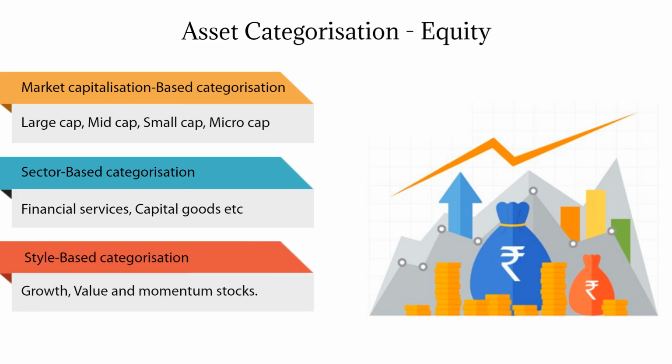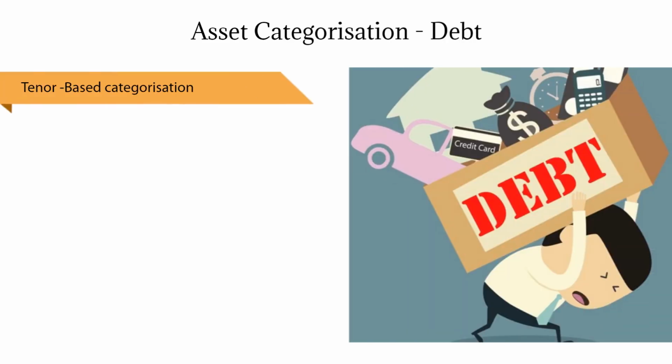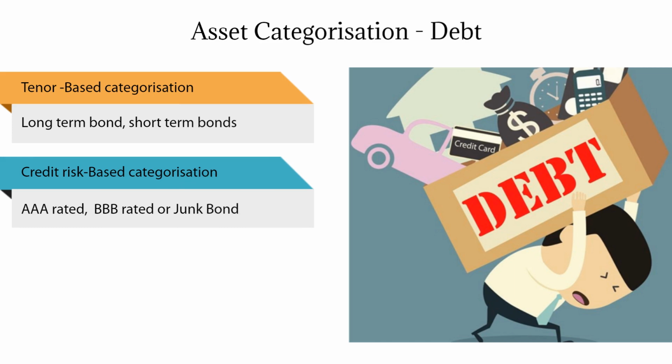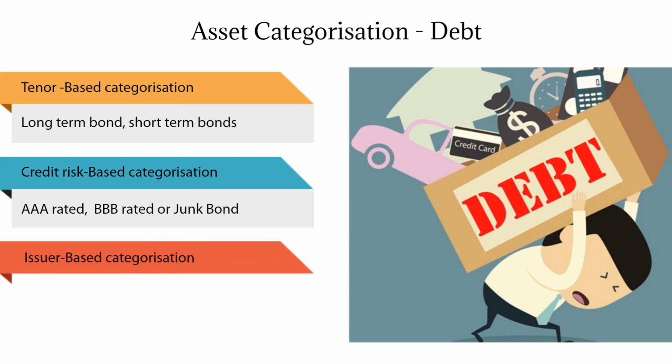Investment styles have led to categorization as growth, value and momentum stocks. Longer tenor bonds have a higher interest rate risk and tend to be categorized separate from short tenor bonds. Government securities, given their credit risk-free character, form a separate category, so also do high-yield or junk bonds that have a high credit risk. Municipalities, corporates, government institutions are all different for the nature of borrowing and structure of their instruments.